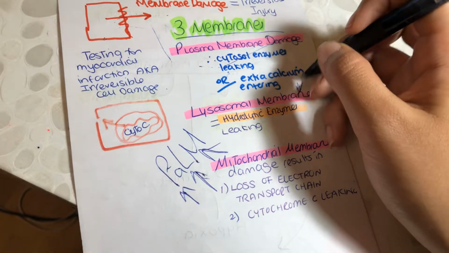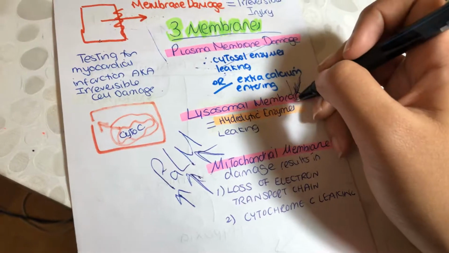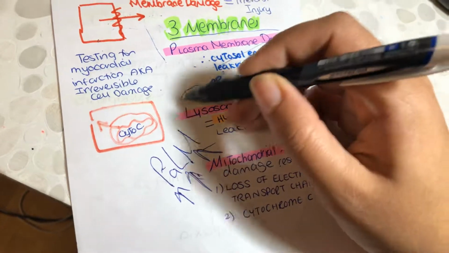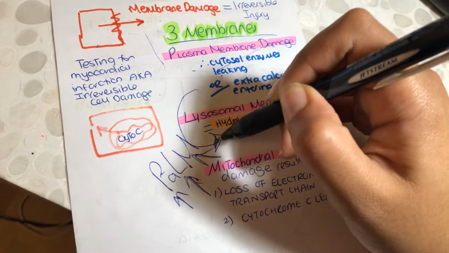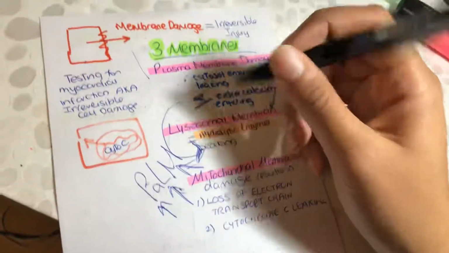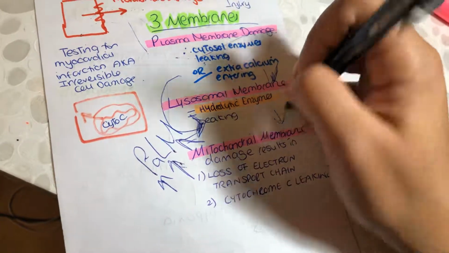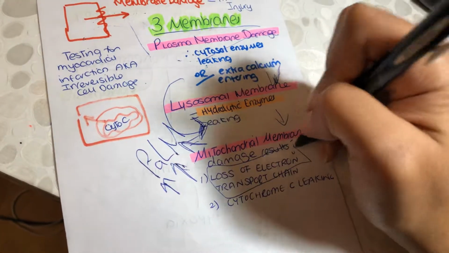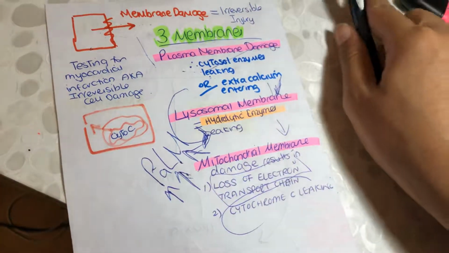Lysosomal membrane damage will cause hydrolytic enzymes to leak out. And then calcium can actually react with those enzymes too. Finally, mitochondrial membrane damage will cause complete loss of electron transport chain and cytochrome C to leak as well.